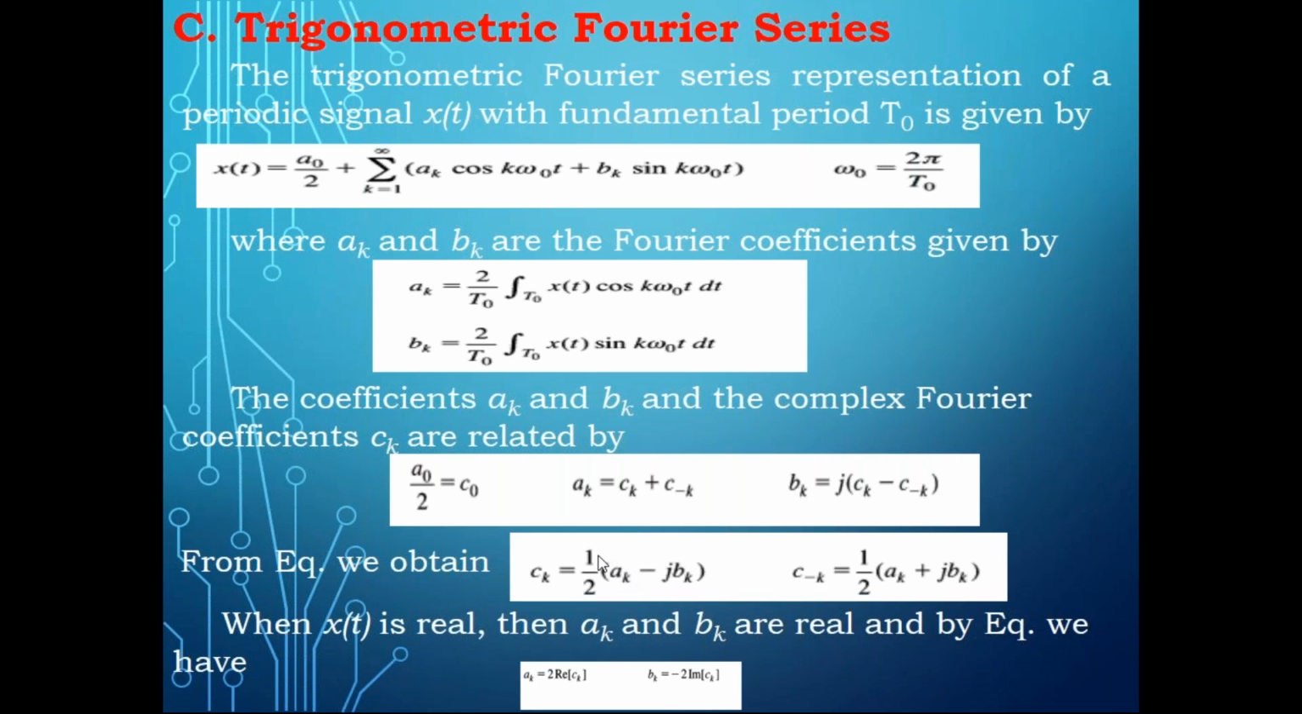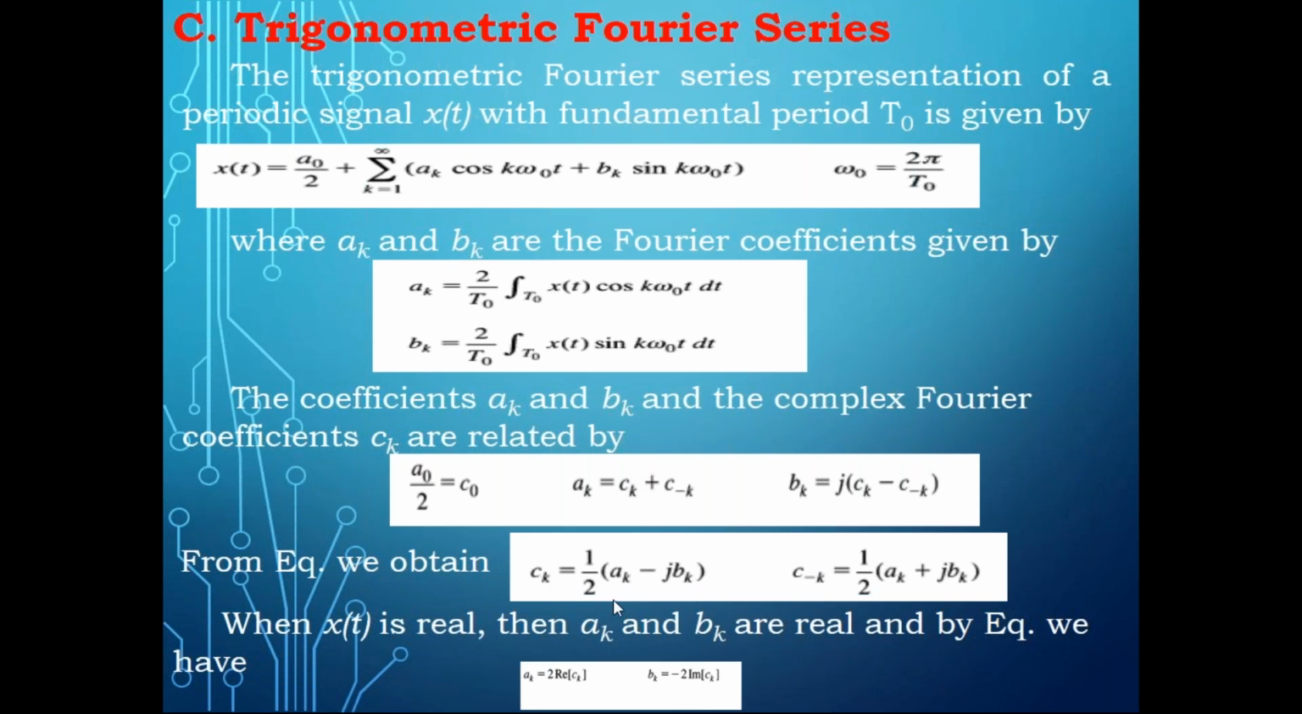CK, which you can write as 1/2 (AK minus jBK), and C minus K, I can write it as 1/2 (AK plus jBK). Now, the moment when you add these two, what will happen? Since jBK and minus jBK get cancelled, you will get half plus half becomes 1. Then you will get AK is equal to CK plus C minus K. That is how you will get this AK term.